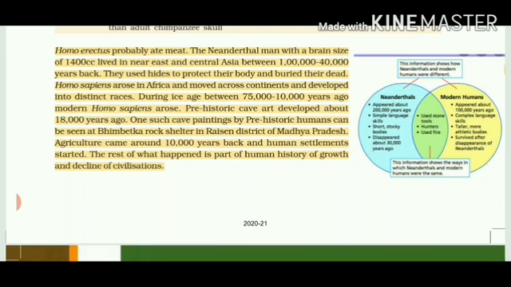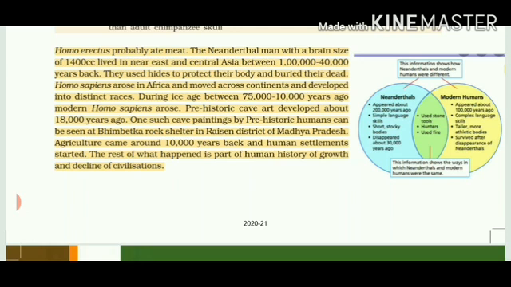One such cave painting by prehistoric humans can be seen at Bhimbetka Rock Shelter in Raisen district of MP. Agriculture practices came around 10,000 years back, which means it is still very modern, and human settlement started. We started taking our own residential area, we started owning the land, and then we started thinking about our future. The rest of what happened is a part of human history of growth and decline of civilization.